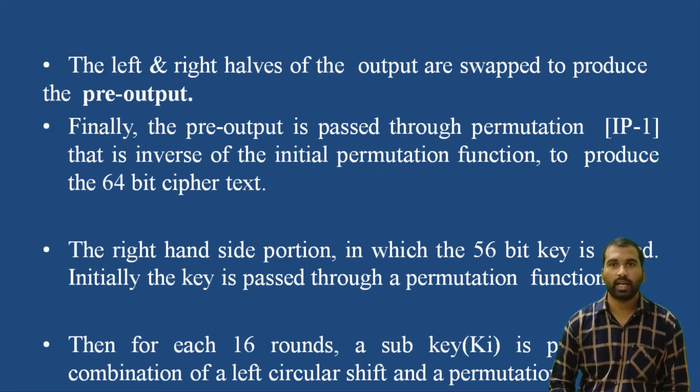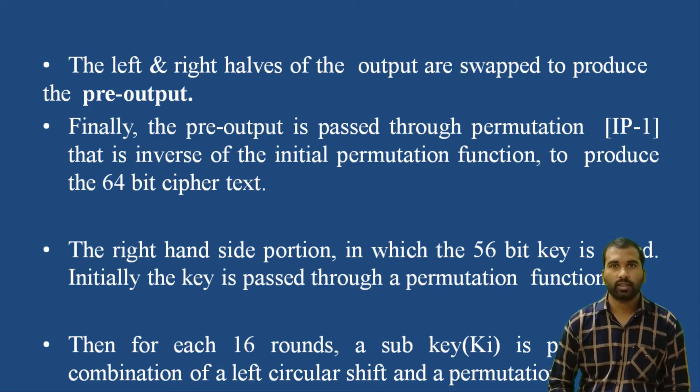The output of the last round consists of 64 bits that are a function of the input plain text and the key. Now the left and the right half of the output are swapped to produce the pre-output. Finally, the pre-output is passed through a permutation, which is the inverse of the initial permutation, and produces a 64-bit ciphertext.